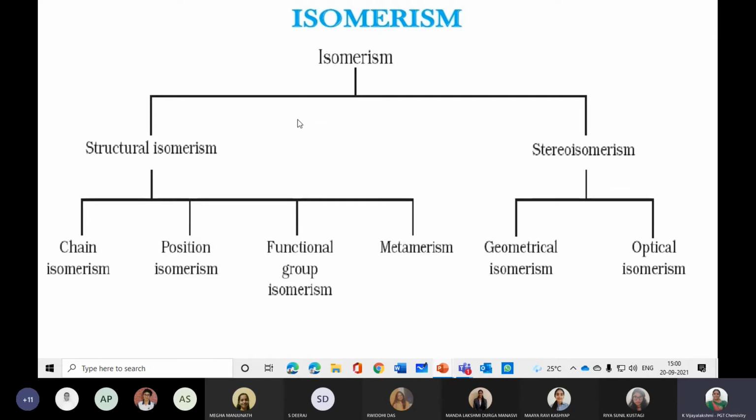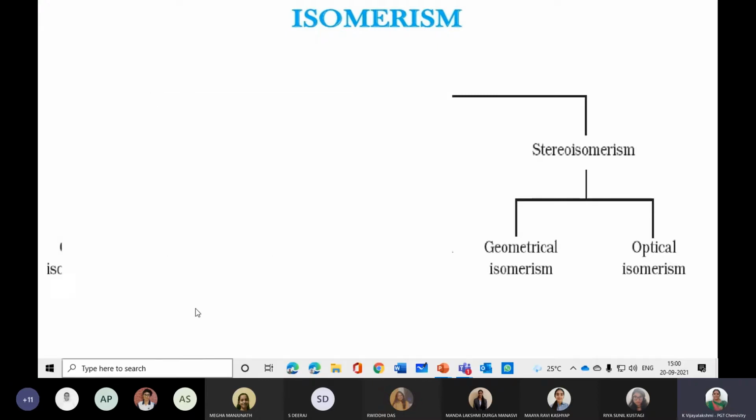So what are the types of isomerism? Structural isomerism and stereoisomerism. Just now I told you, structural isomerism is same molecular formula, different structural formula. That is called structural isomerism. Stereoisomerism means same molecular formula, but the position of the atom differs, like I explained last class also.